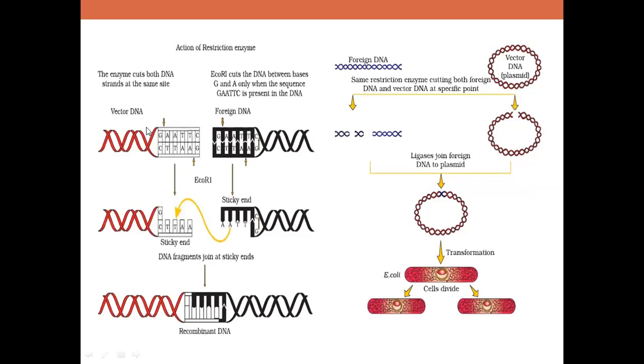Okay, only a part of the vector DNA is shown here, children. Actually, if you take a plasmid, it will be circular like this. Here it is shown. You can see this is the vector DNA. This is the foreign DNA. You are using the same restriction enzyme, and it is always favorable to use the same restriction enzyme because the same type of sticky ends will be generated. Okay, and it will be easy for ligases to join this foreign DNA to the plasmid, ultimately producing the rDNA, and this rDNA will later be transformed into the host cell, a specific host cell. Like E. coli usually is the preferred host among the prokaryotes, which will later maintain this recombinant DNA and also transfer the rDNA to the next progeny cells.